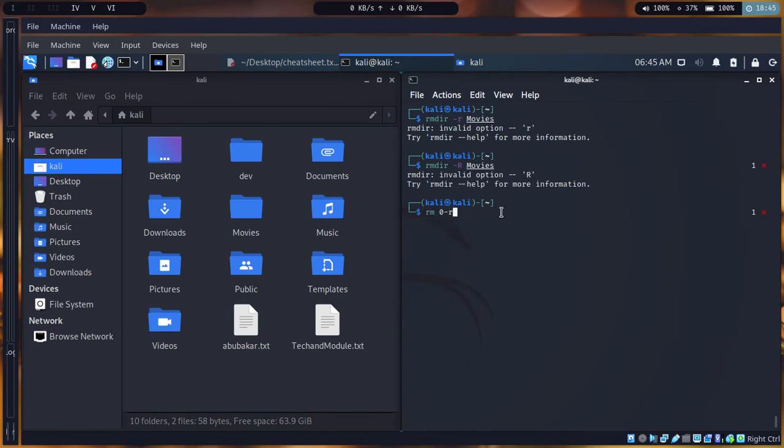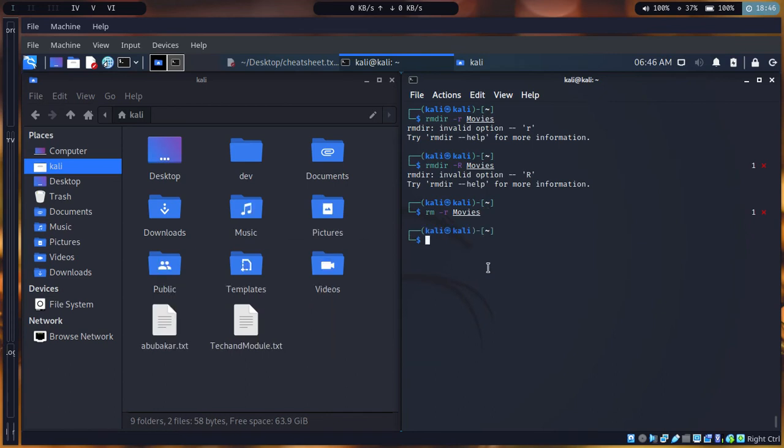You can just do rm -r then. Sorry, dash r is enough to delete this one. Movies. Okay, so for some reason rmdir -r doesn't work with this one. So if you really want to delete a folder that has a folder inside it, you can just use rm -r and it should be able to delete it. You see, it's gone.